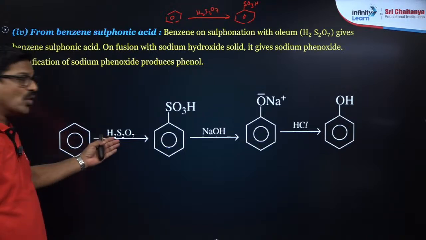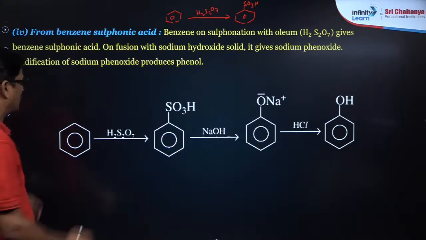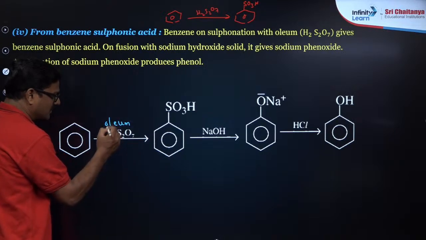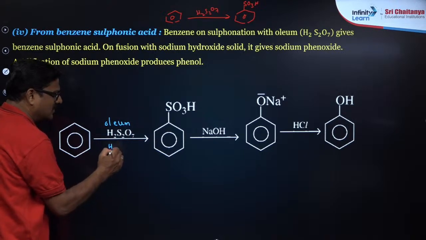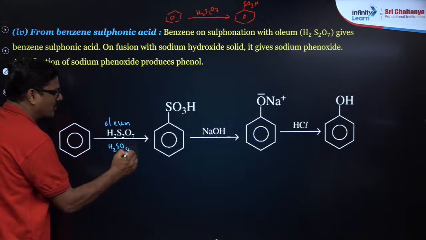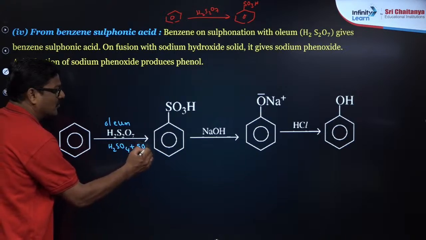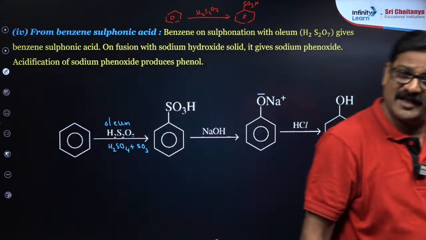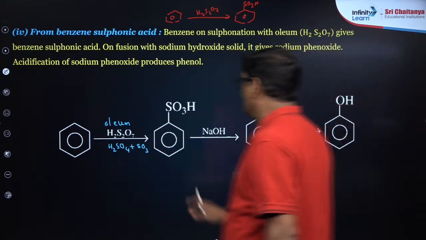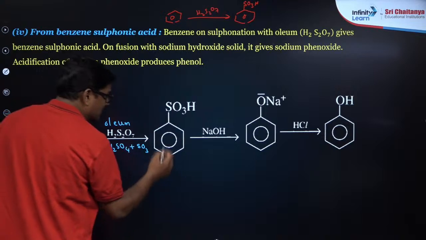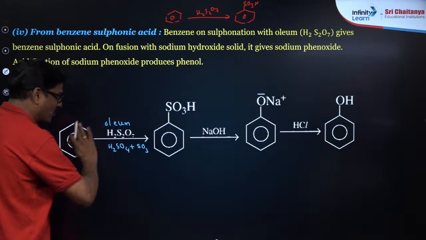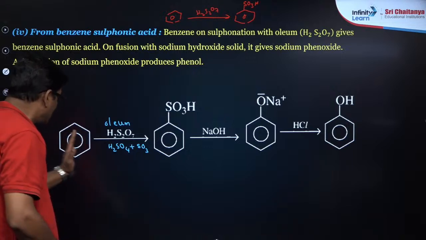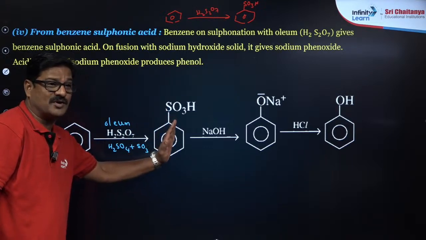Benzene is treated with oleum. This is oleum, also called fuming sulfuric acid: concentrated H2SO4 and fumes of SO3. These two together make H2S2O7, and it gives benzene sulfonic acid. This process is called sulfonation. This is the first reaction.